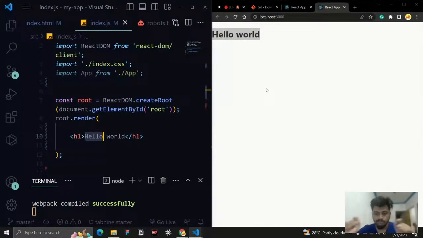Okay, and you can notice one thing: what we have written here is JavaScript code, right? And it is HTML. So JavaScript is returning HTML. So what is the syntax that React follows? The syntax is called JSX. What is meant by JSX? It is called JavaScript XML.